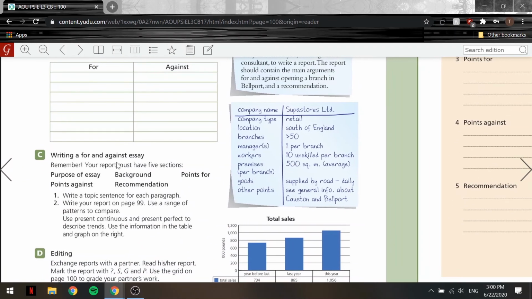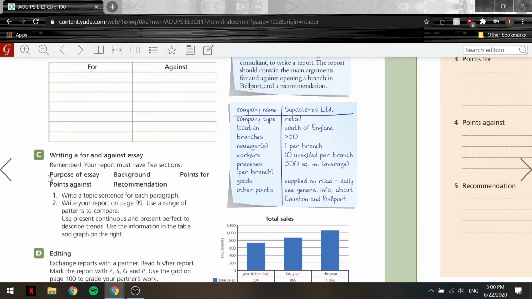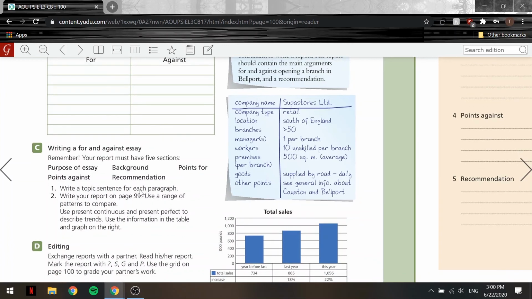Now let's take a look at exercise C, writing a for and against essay. All right, you guys remember, we're going to have to write one more. Like I said, we have to write the 5 sections when writing a for and against essay. It starts with the purpose of the essay, right? Background, points for, points against, and then you make a recommendation. Okay, so write a topic sentence for each paragraph.